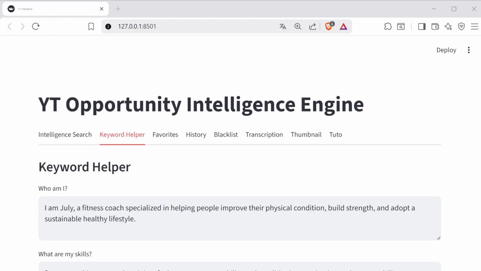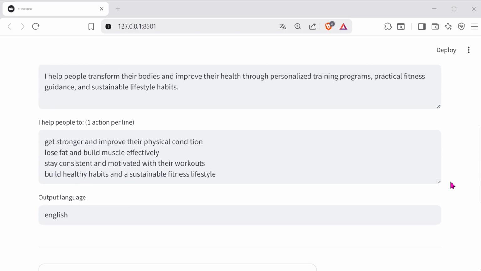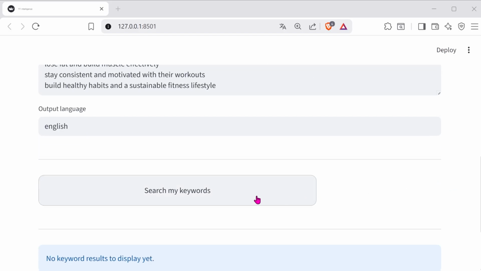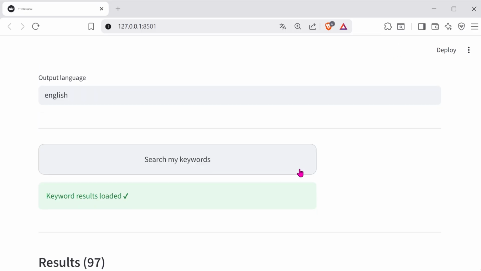For today's example, we'll take Julie, who is a fitness coach. The first step is to open the software YouTube Intelligence. Here, we simply fill in the different questions about Julie's business. Once that's done, we click on Generate Keywords to generate keyword ideas. In just a few seconds, we get a nice list of relevant keywords.